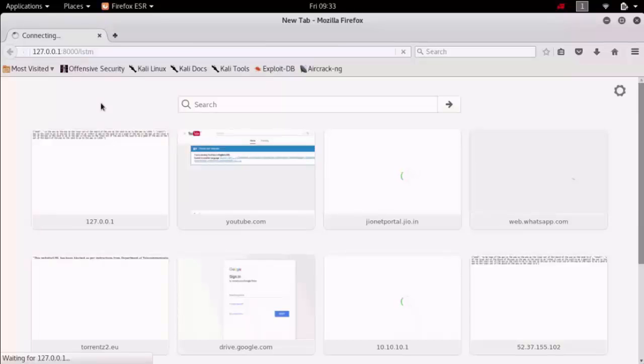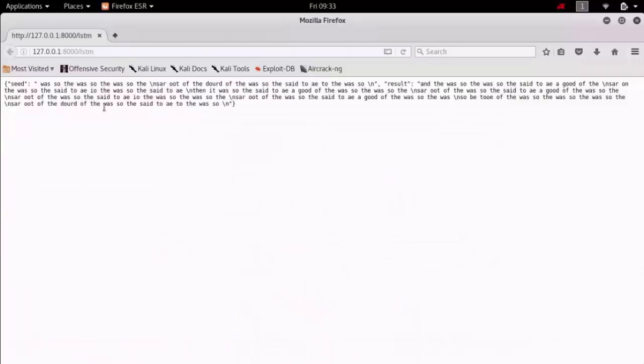And this is the output over here, passed from the HTTP server to the browser in JSON format, where the seed will be the input and the result will be the output. When you run this, you get the page which consists of the seed and result. So there you can see a seed and the result.